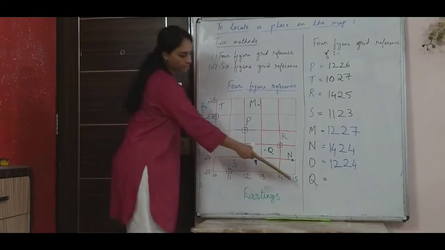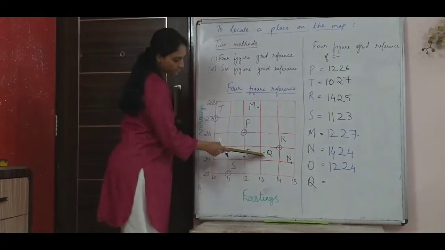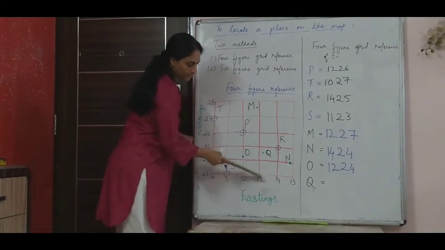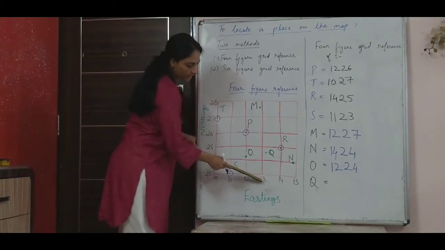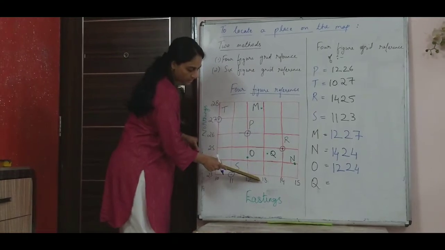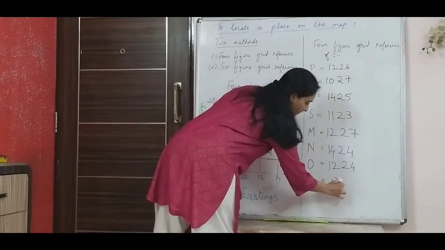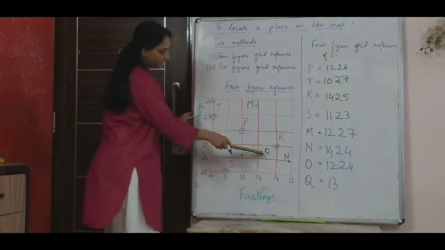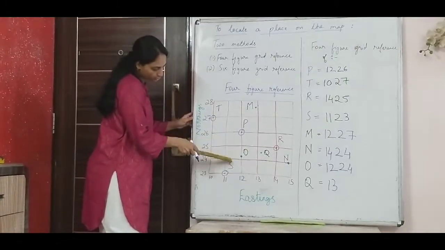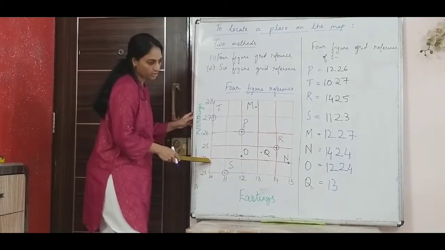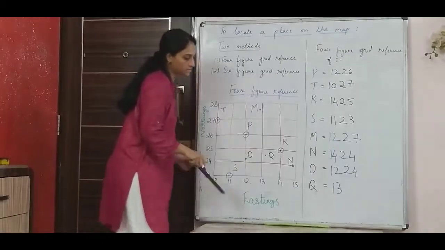Now the next one, Q. Q is here. I take the easting again. It lies between 13 and 14. So I will take the previous one, 13, and not 14. And when I see this point, it lies between these two northings, 24 and 25. So I will take the northing which is down, which is 24.